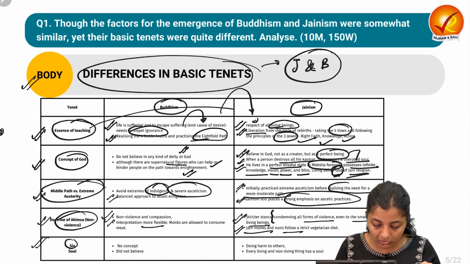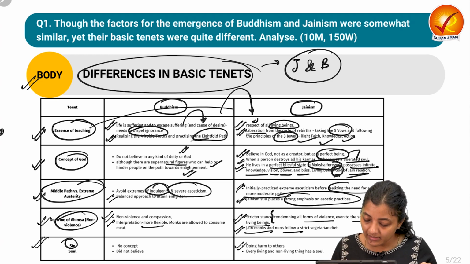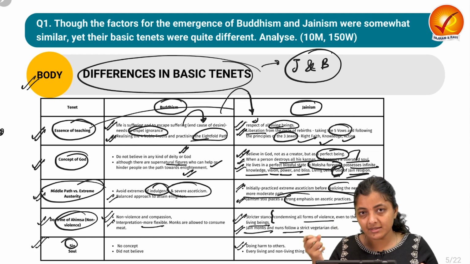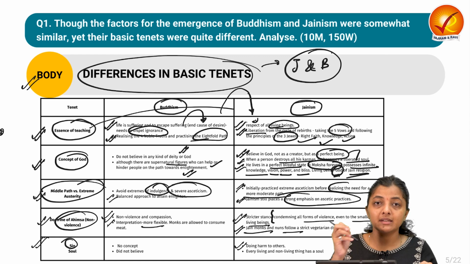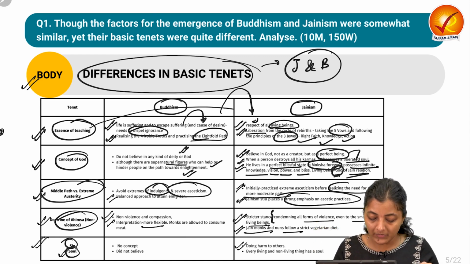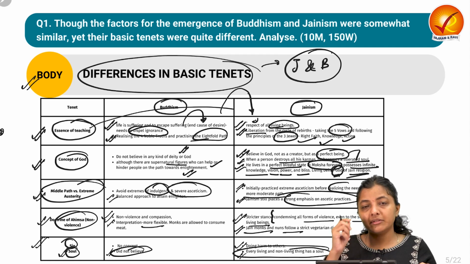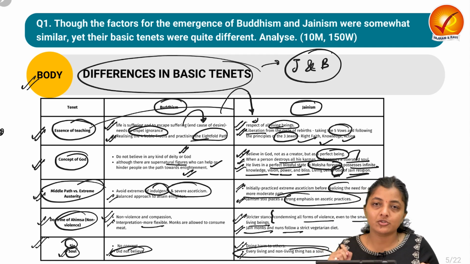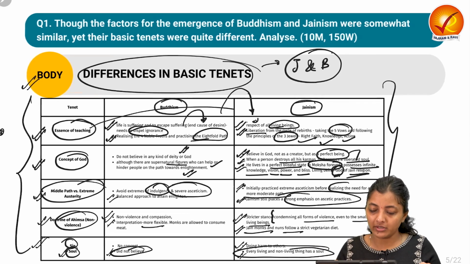Next is the concept of sin. There is no concept of sin in Buddhism, while in Jainism there is a concept of sin, which says that we should not do harm to others. It means sin is harm to others. And what about the concept of soul? Buddhism does not believe in the concept of soul, while Jainism believes that every living and non-living thing has a soul. So these are some tenets in which Jainism and Buddhism differ.